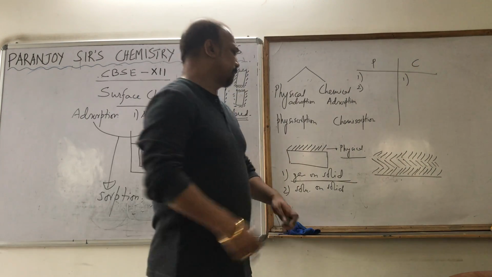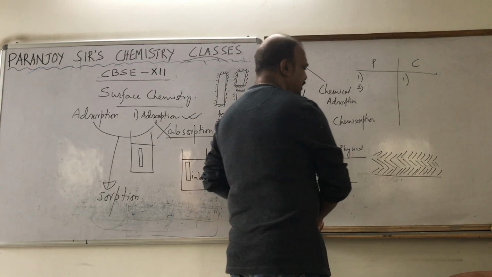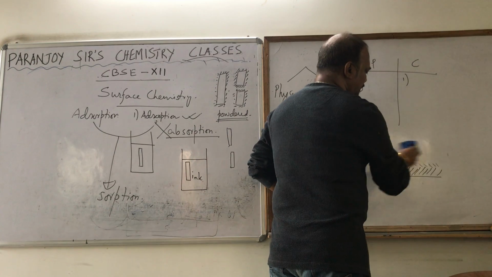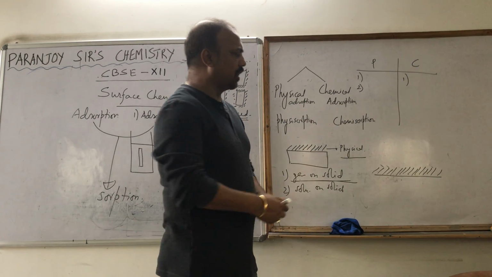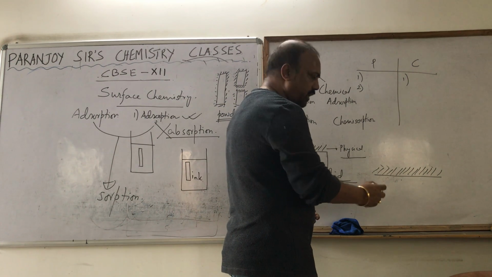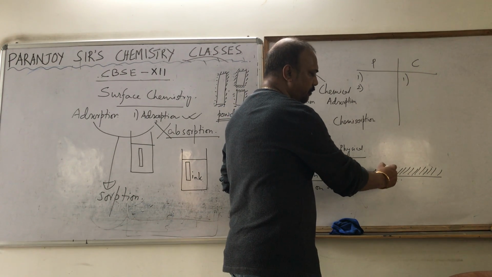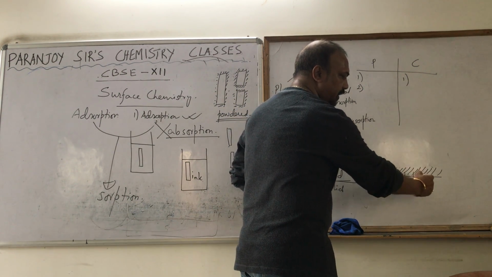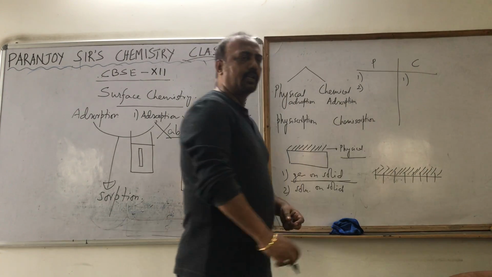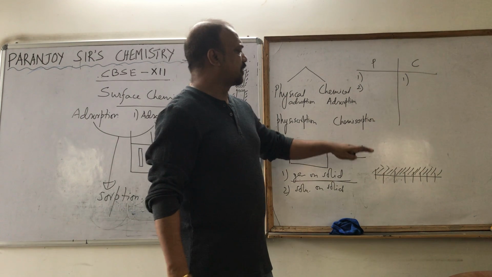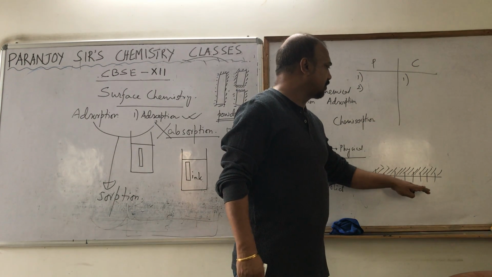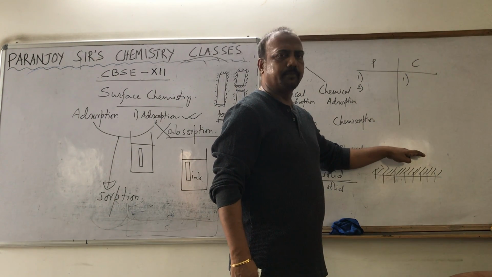Whereas if I talk about the chemical force of attraction, then the adsorbent molecules will be getting attracted to the adsorbate molecules by some chemical bonding, maybe some covalent bonding or electrovalent bonding, some kind of bonding is there. Now, once this bonding is formed, there is no question of the adsorbent molecule forming a bond with the second layer.